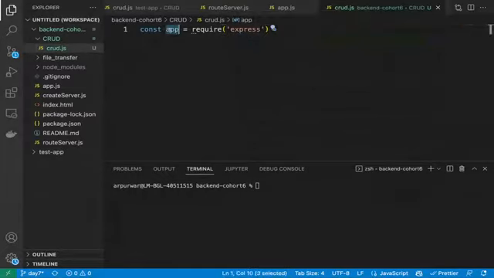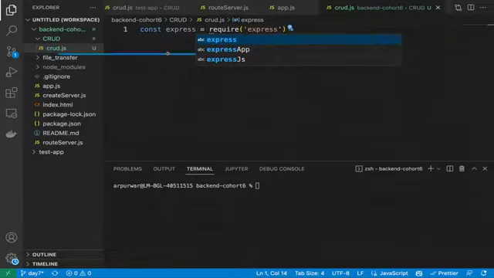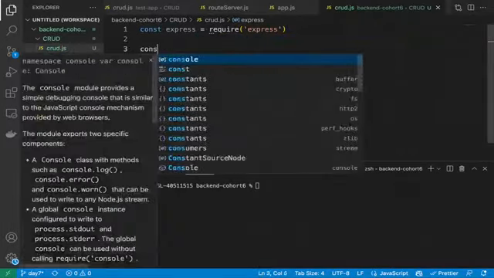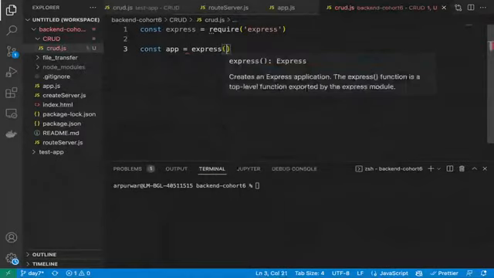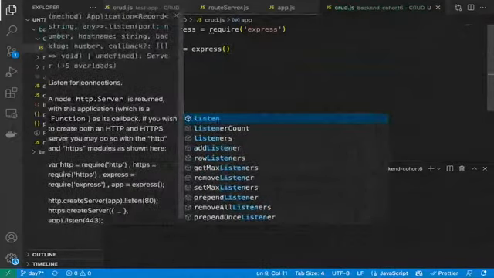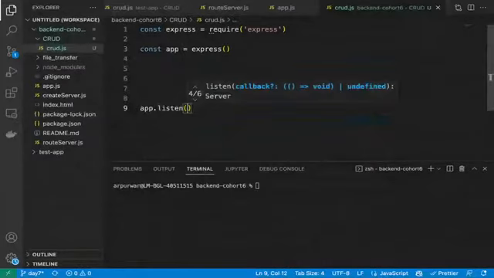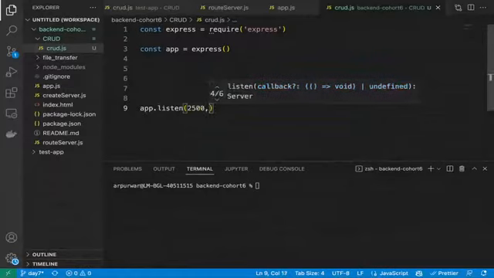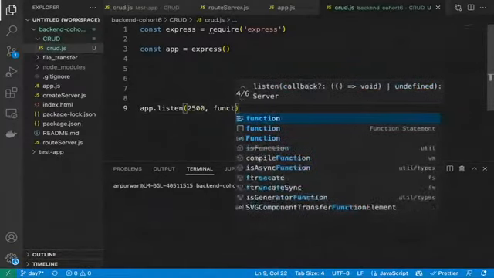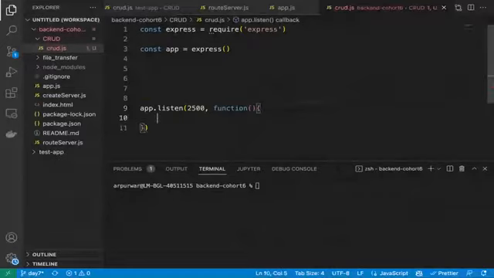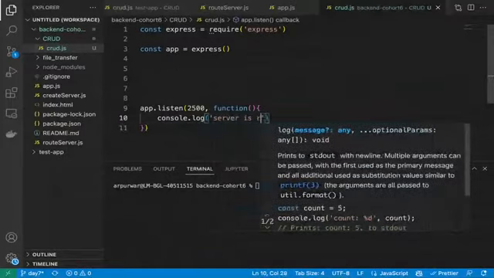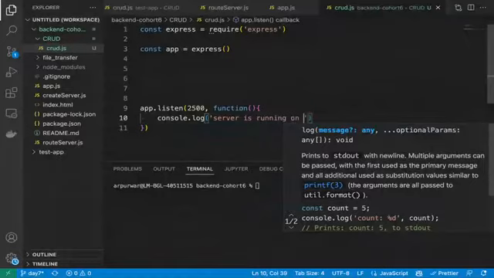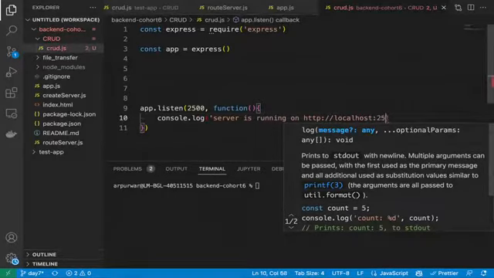So the first thing we need to remember is express, which we are requiring. Then the next line is const app is equal to express, and then app.listen. See, I have done it 3 times. When you practice, you will also do it 3 times. I am taking 2500. Any port we can take. I told you, right? If this port is busy, it will throw us an error that this port is busy and you cannot use it. So not any concern. console.log server is running on localhost. Let's take the HTTP also. http://localhost:2500. Okay.